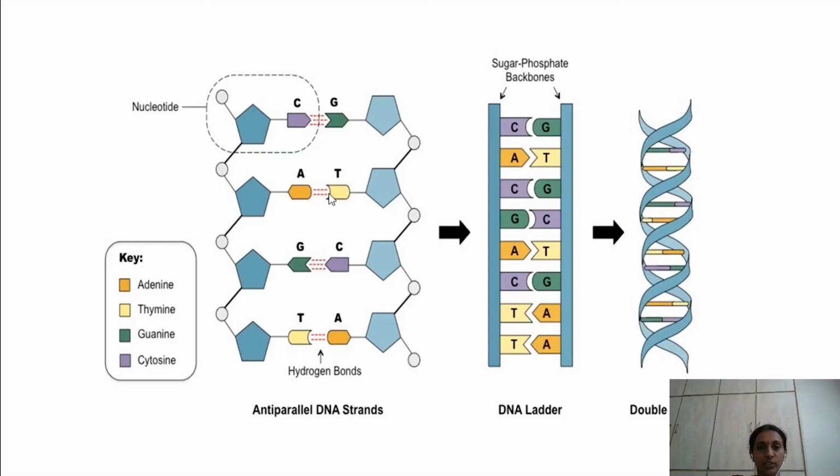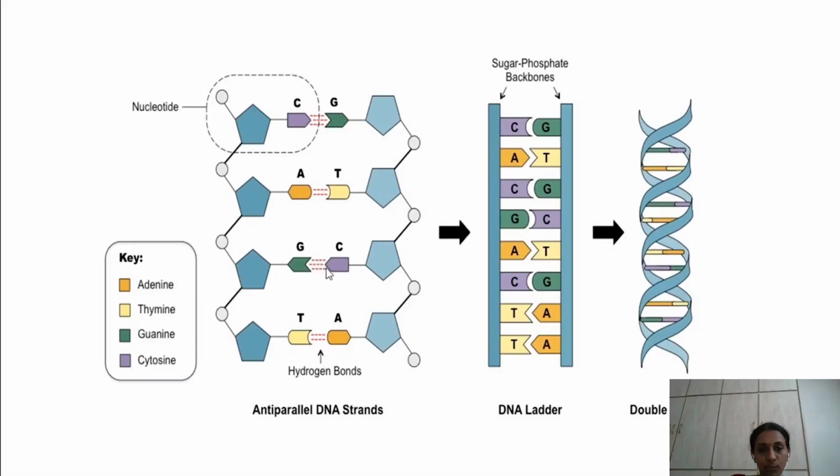So the bond that connects two nucleotides is called a phosphodiester bond. This is one phosphodiester bond, this is the second, third, fourth and so on. Similarly, in this strand also there is a phosphodiester bond, second, third and so on. So within one strand of DNA, the bond that is present is a phosphodiester bond.